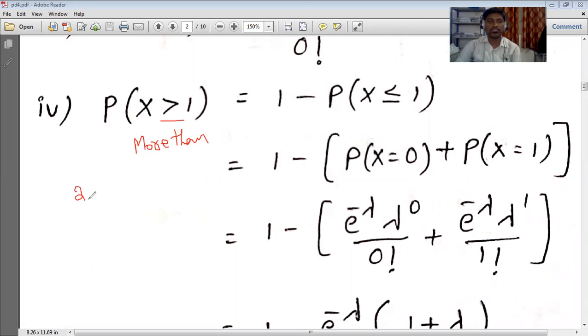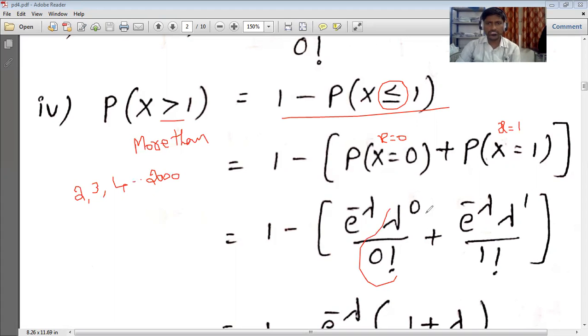Here also it is the same as the previous one. You can write 2, 3, 4, 5 and so on up to 2000 and calculate, or simply you can write 1 minus P of x less than or equal to 1. So x less than or equal to 1 means equal to 1 and less than 1, and less than 1 is nothing but 0. So in the formula we substitute x as 0 and x as 1. In this we substituted x as 0, and here x as 1, so lambda power 1 by 1 factorial.